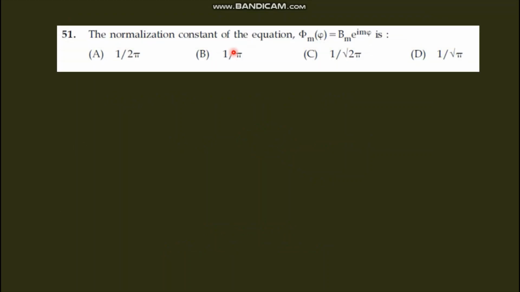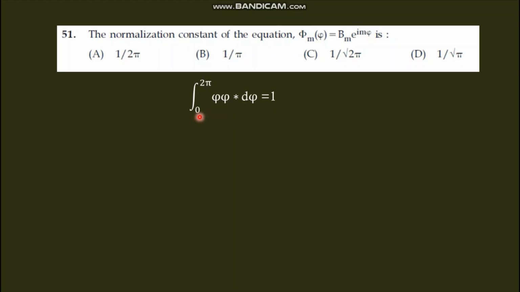The normalization constant of the function phi m equals Bm e raised to i m phi is. Normalization means the integral of psi star psi d tau equals 1, and here for phi the limit will be 0 to 2 pi. It's related to hydrogen-like atoms.